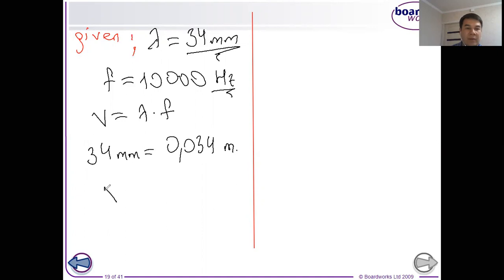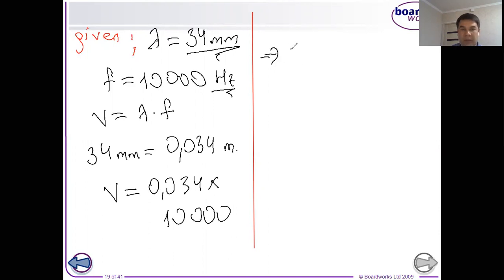So velocity is equal to wavelength, 0.034 times 10,000. And here we have the result as 340 meter per second. So dear students, you can see here the solution of our example. I may say that it's not so hard and we get the result.